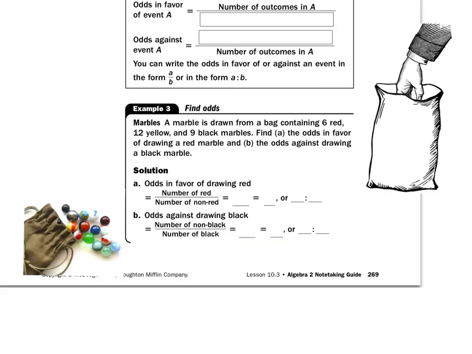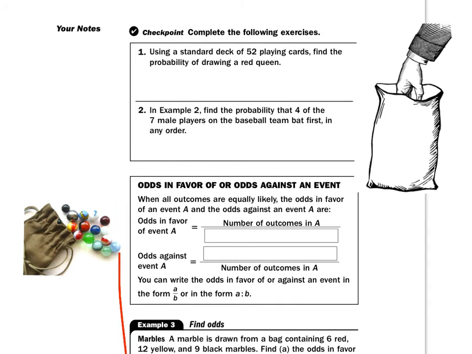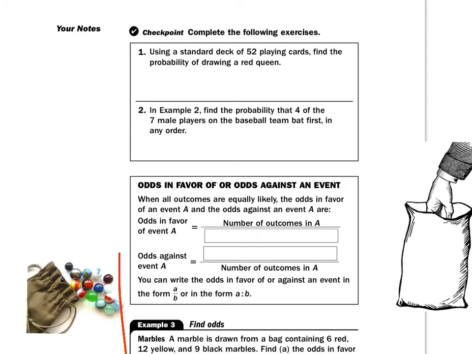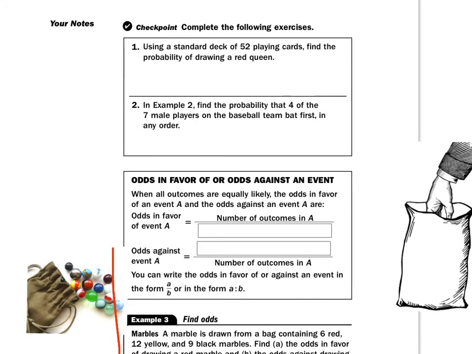All right, let's take a look at this page here. I have a few props for later. Use a standard deck of 52. You have a checkpoint here. You guys are going to pause for just a minute and do checkpoint 1 and 2.